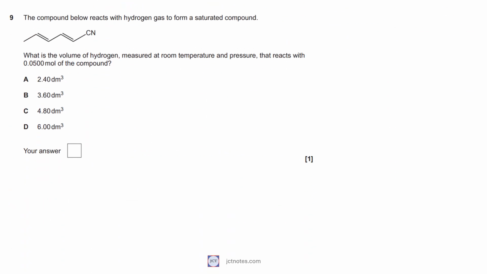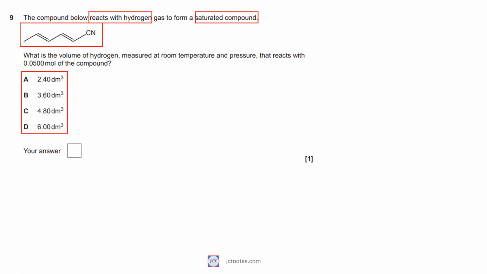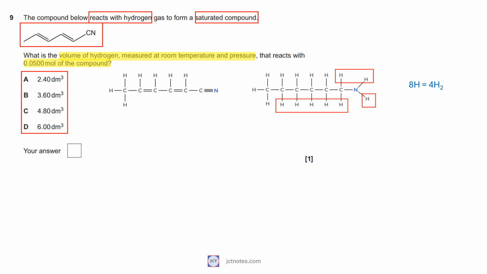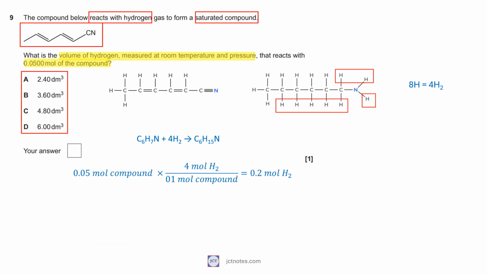In question 9, we are given a compound that reacts with hydrogen gas to form a saturated compound. We are asked which of the given volumes of hydrogen, measured at room temperature and pressure, reacts with 0.05 mole of the compound. I redraw the structure to make it clearer. When we fully saturate the compound, we have added 8 atoms of hydrogen. As hydrogen is a diatomic molecule, we need 4 molecules of molecular hydrogen to react with 1 mole of compound. As we have 0.05 mole of the compound, we are going to need 0.2 mole of hydrogen.